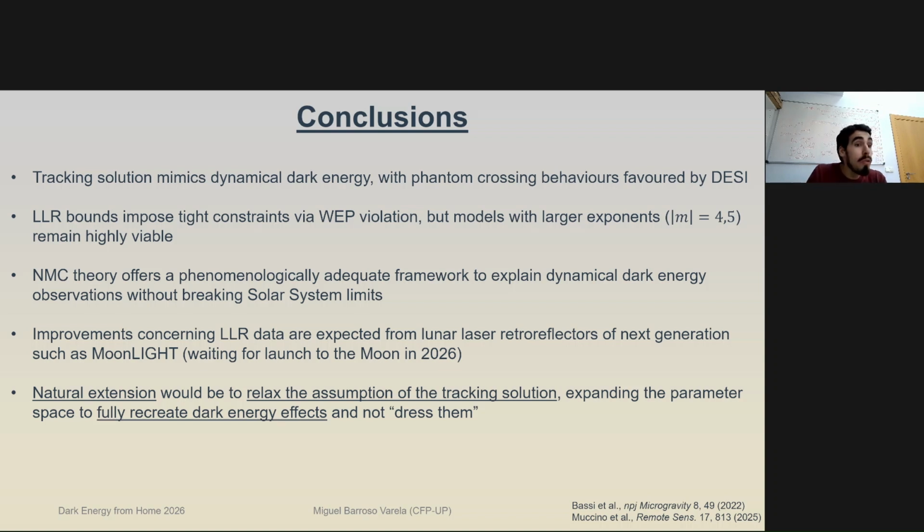In the future, improvements concerning these LLR data are expected from better lunar laser retroreflectors of the next generation, expected to launch to the Moon in around 2026, such as MoonLIGHT. And I think the natural extension to our work really would be to relax this assumption about the tracking solution, allowing the scalar field to move more freely around the potential and therefore expanding the parameter space, which could allow us, hypothetically, to fully recreate the dark energy itself instead of just dressing the cosmological constant with some dynamical behavior of its own.